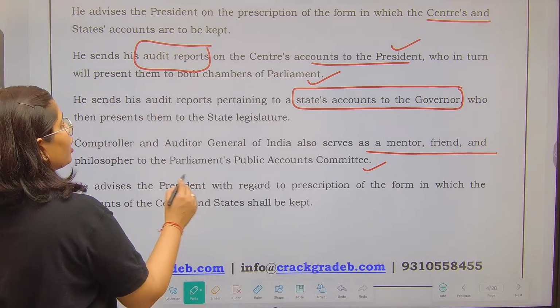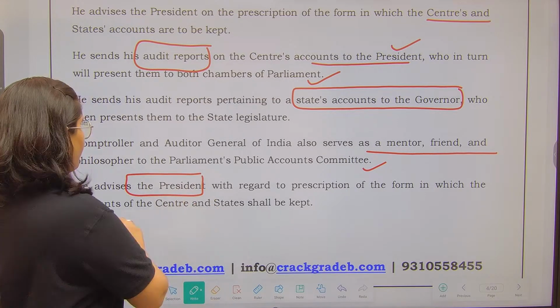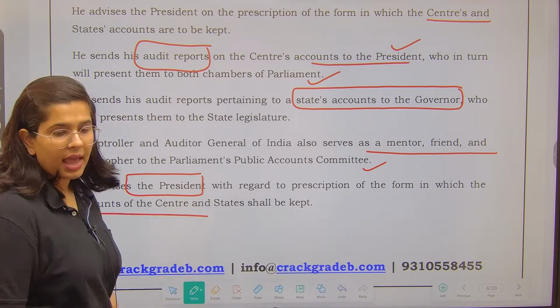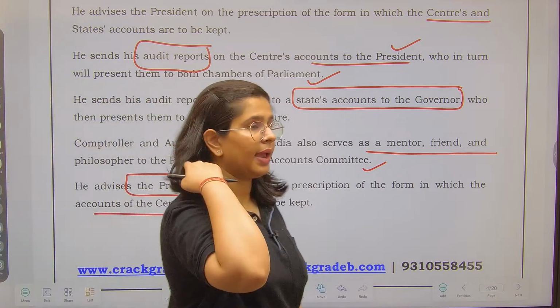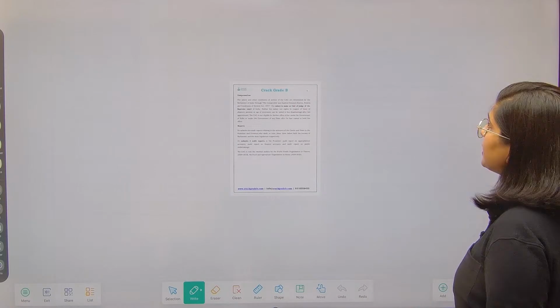After that, he also advises the President with regard to the prescription of the form in which the accounts of the center and the states shall be kept. In which format they should be kept, that we have already seen.